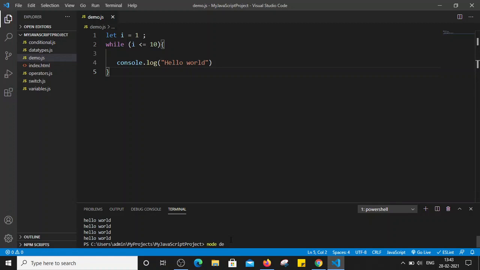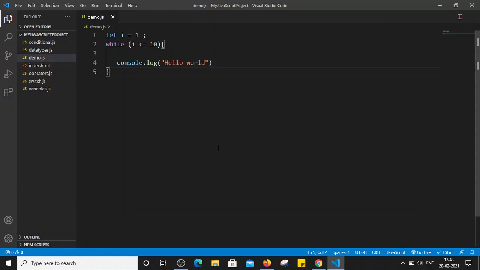node demo.js. Now you can see here it is going into an infinite loop. It keeps executing hello world. You can see here, right? It is not stopping because it went into an infinite loop. Now I am just stopping the execution here.